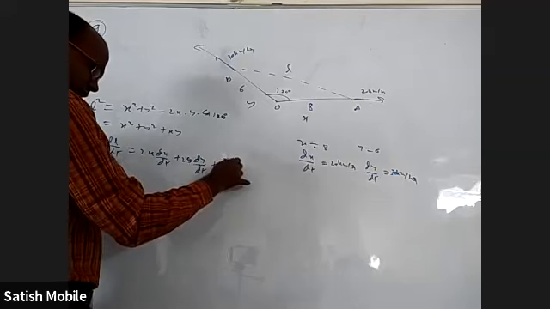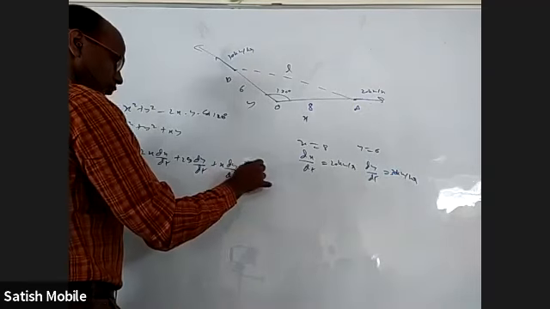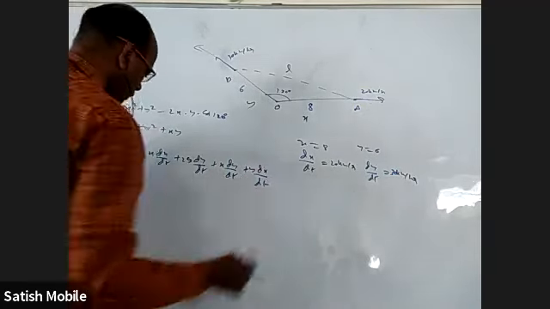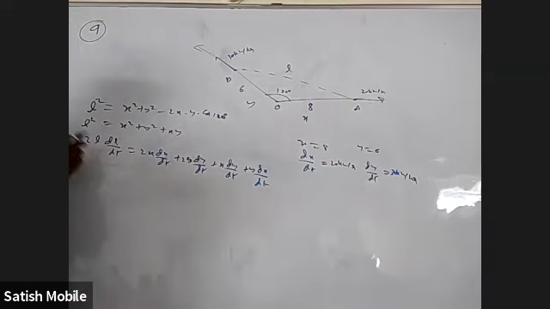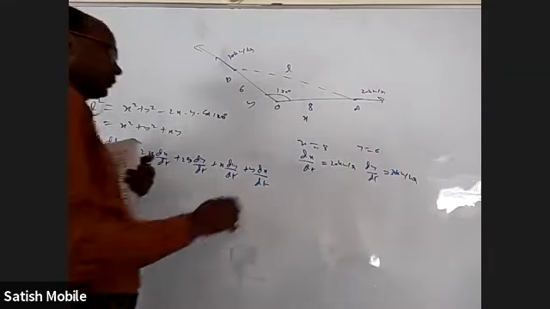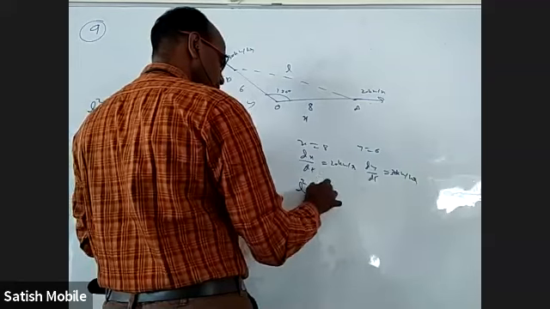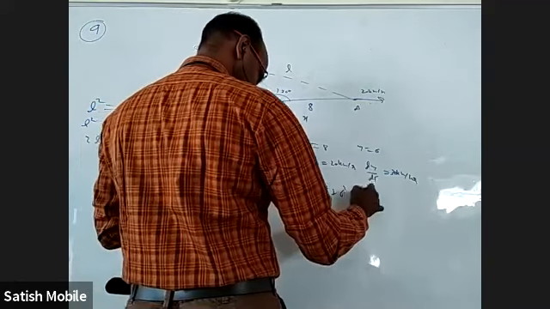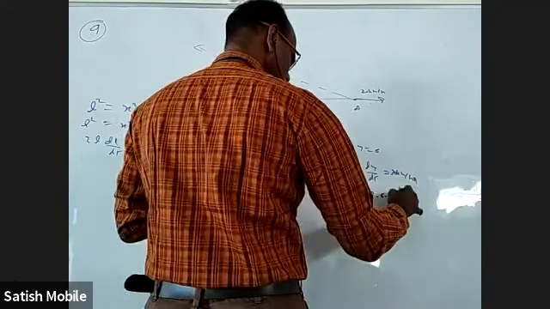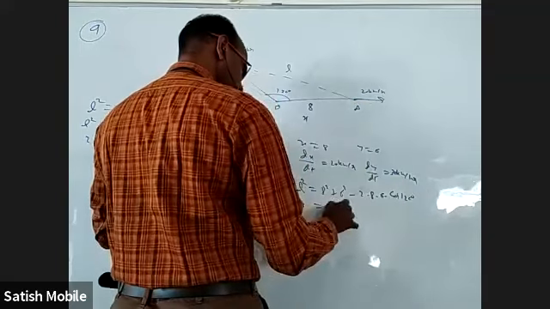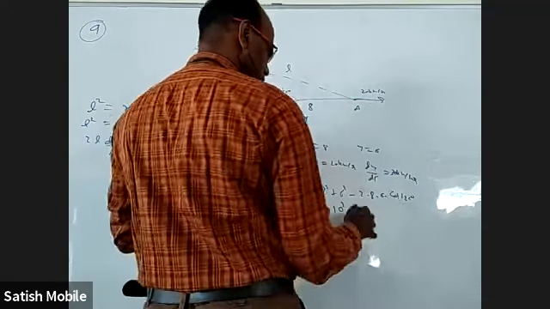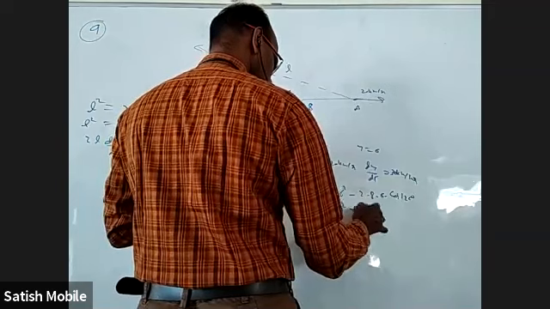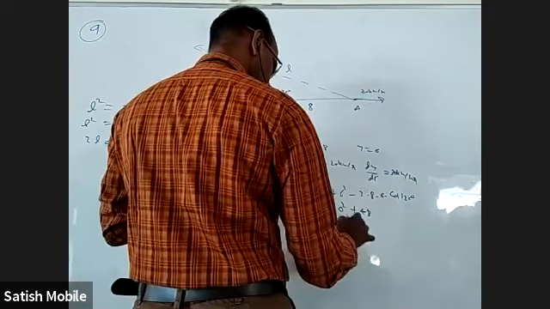plus x dy by dt plus y dx by dt. Just substitute whatever you know. We don't know L, but we have to find it. Right now L square will be 8 square plus 6 square plus 2 into 8 into 6 into cos 120. This is 10 square and this is plus 48. So L is root 148.